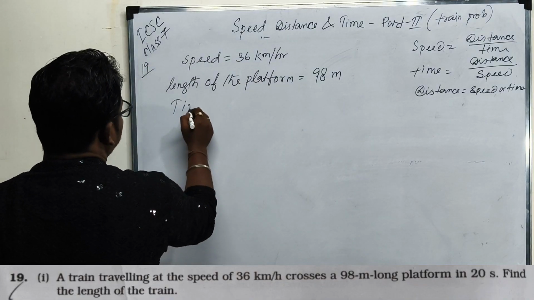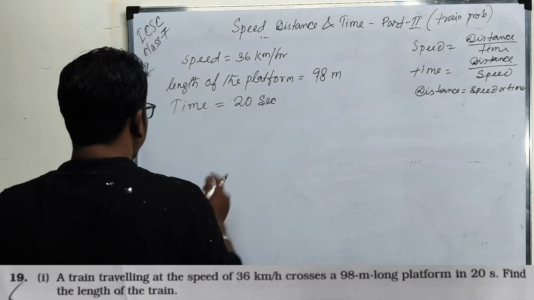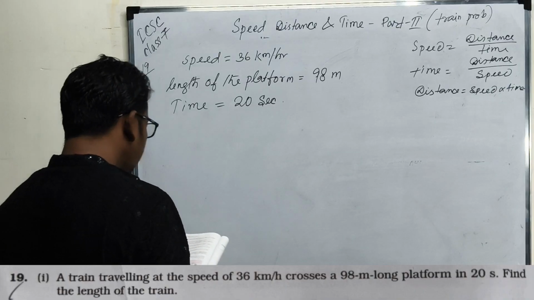Time is given, time is 20 seconds. Find the length of the train.